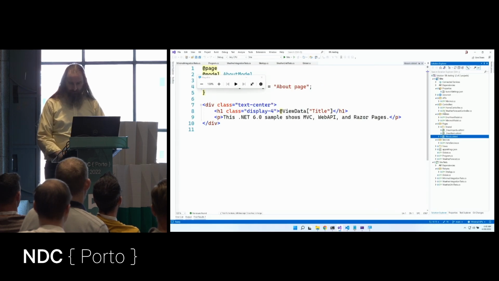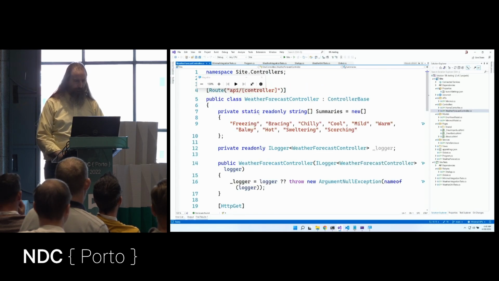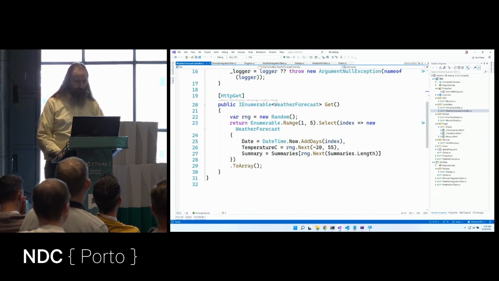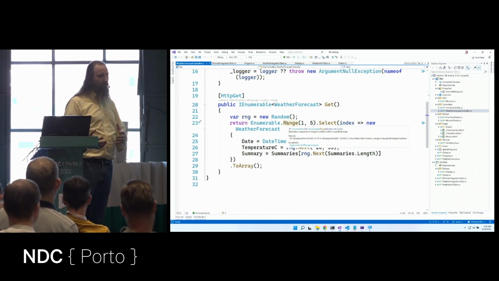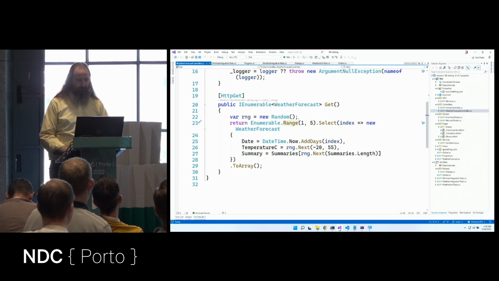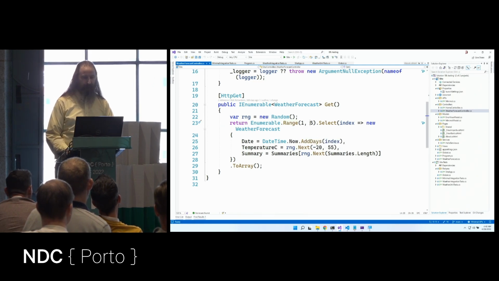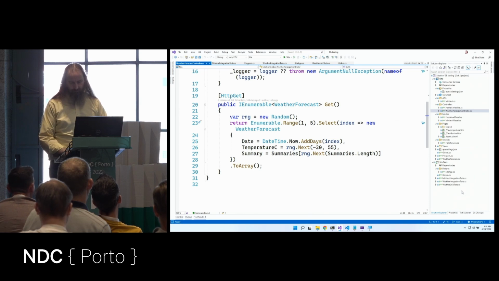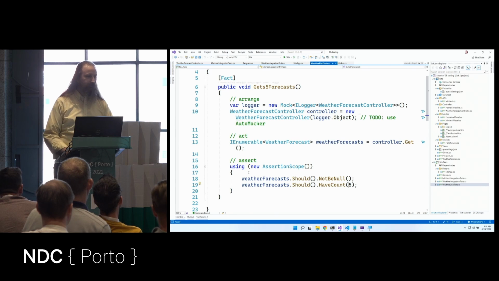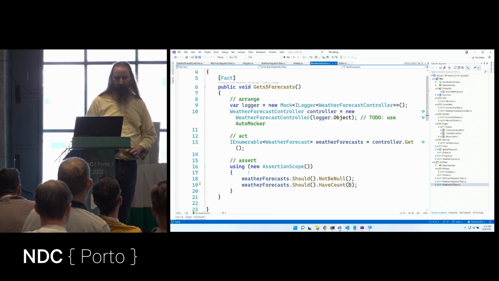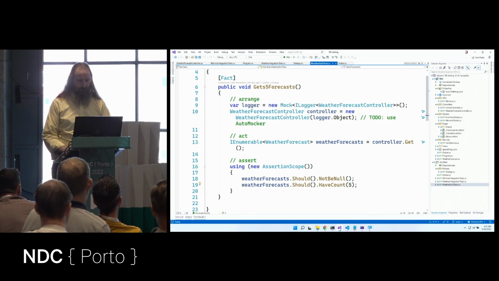So for example, I have this weather forecast controller and I want to write a test around this weather forecast controller. Now it's going to grab random data, so I can't validate that it's going to render a particular temperature, but I know that it's going to render 5 of them. So let's create a unit test. Now we're going to use the same arrange, act, assert pattern that we see in lots of different frameworks.